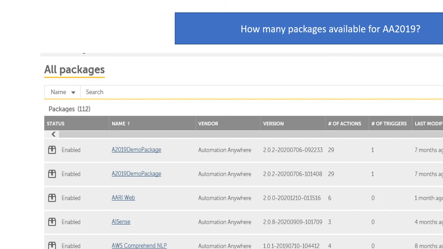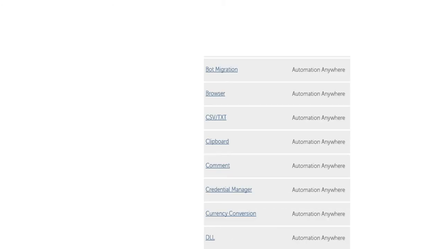The major packages available for Automation Anywhere are Sense and AWS and BusyBusy. BusyBusy is nothing but image comparison, comparing two images. There's also the Excel advanced package, Excel basic package, browser package, CSV package, clipboard, command, and credential manager. Whatever was commands and actions in AA version 11 are called packages here. DLL has a separate package, data table has a separate package, and credential manager is a separate package.